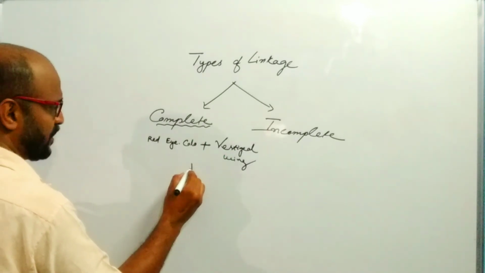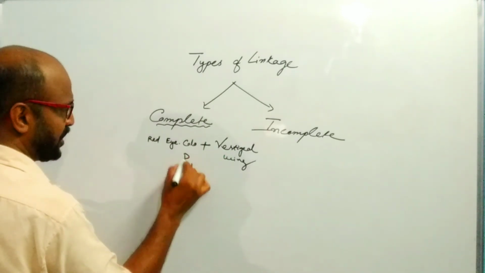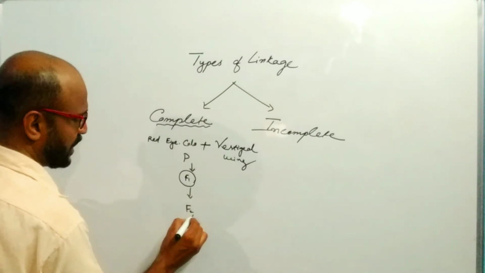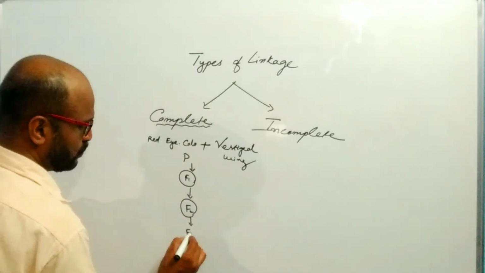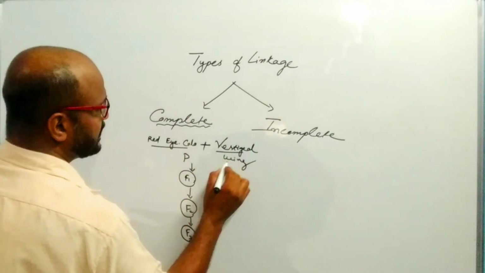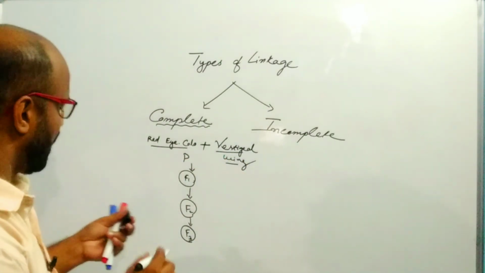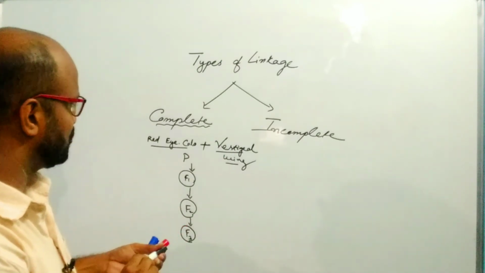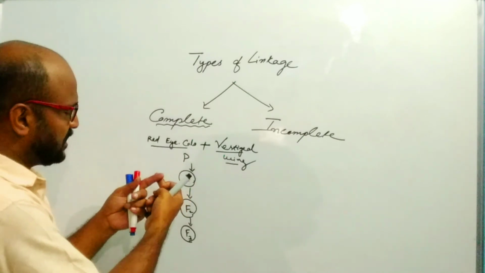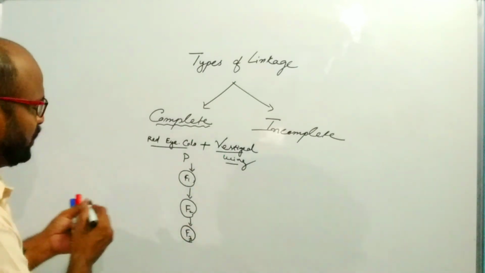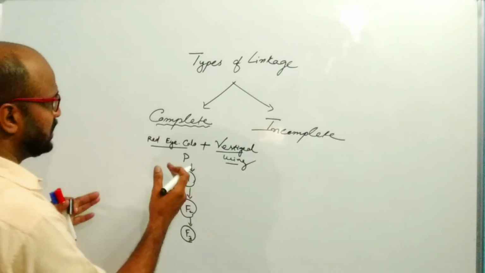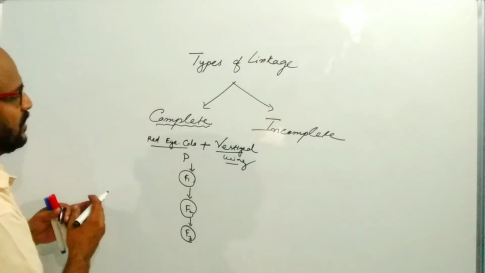which transmit from the parental generation to the F1 generation, from F1 to F2 generation, and from F2 to F3 generation. Suppose these are the two linked characters, the red eye color and the vestigial wing. If these two linked characters transmit from one generation to another successfully, then it is known as complete linkage.